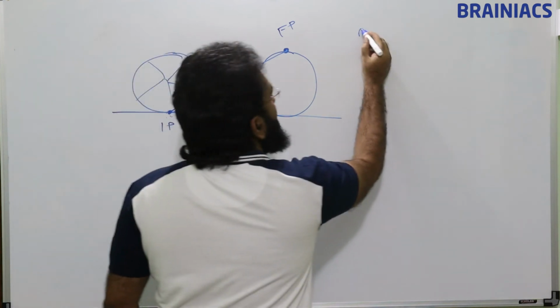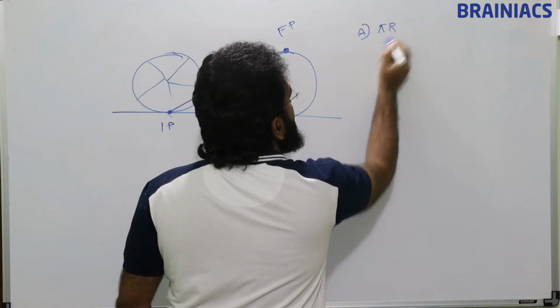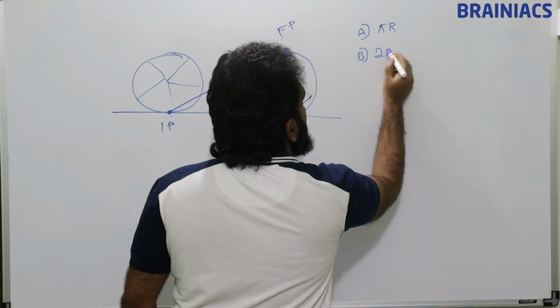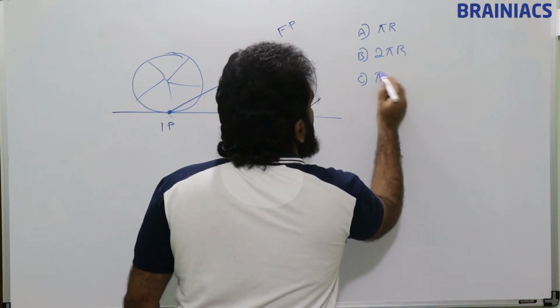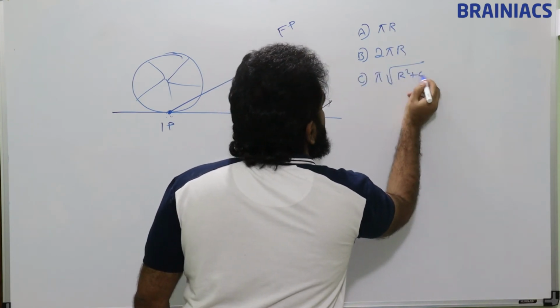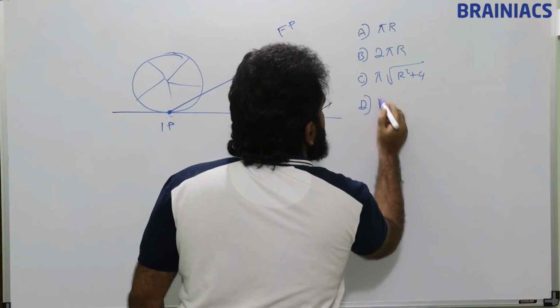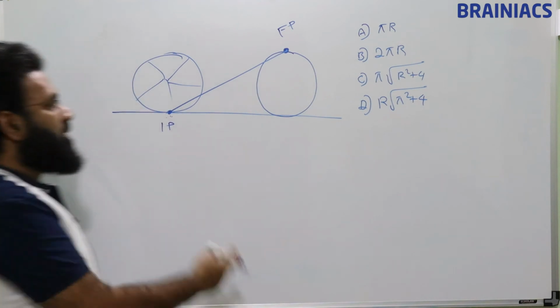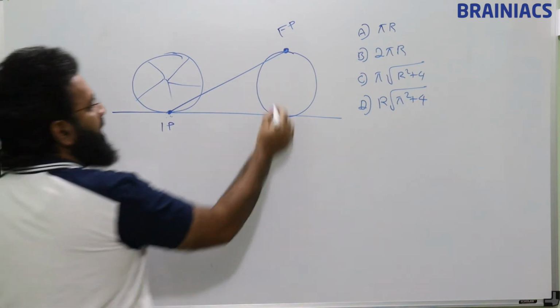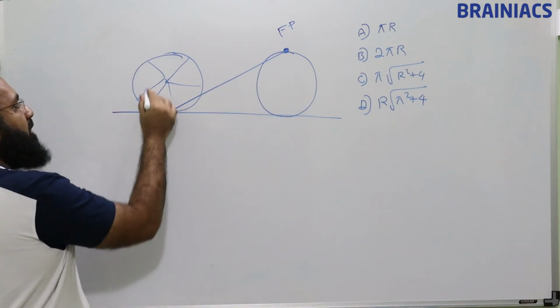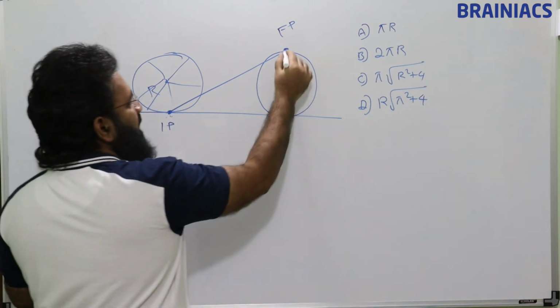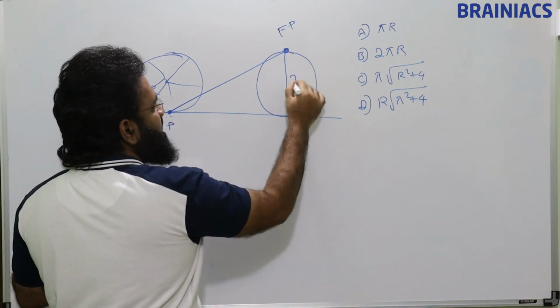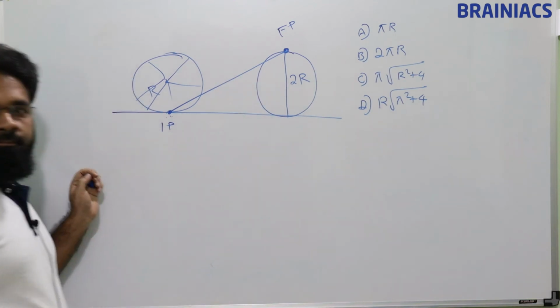We had the options like pi r, 2 pi r, pi into root of r square plus 4. Option D was r into root of pi square plus 4. These were the options. Now how to find? Radius of the wheel was given as r. Now if we take like this, height is nothing but 2r.